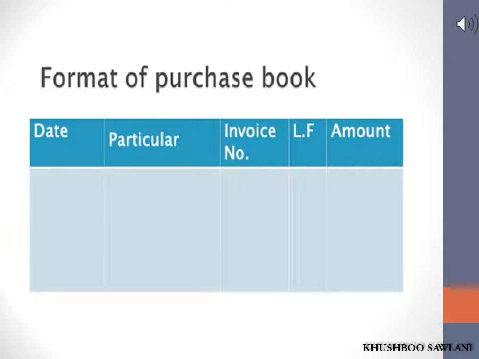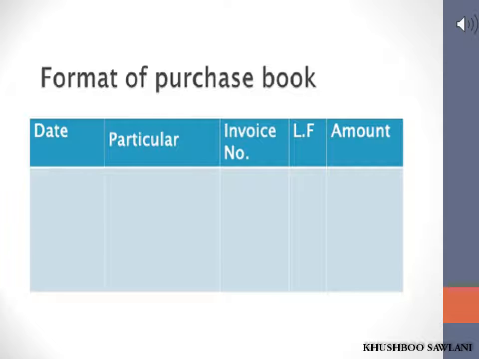When a businessman purchases goods of more than one type, a columnar purchase book for each type of goods is prepared instead of a simple purchase book, to know the details and information about each variety of goods. For example, when a businessman purchases only TV, then he would prepare a simple purchase book. But if a businessman purchases TV, refrigerator and flour mills, then he will prepare a columnar purchase book.